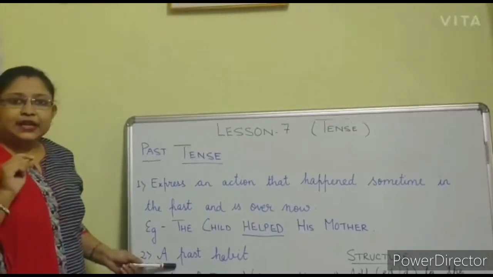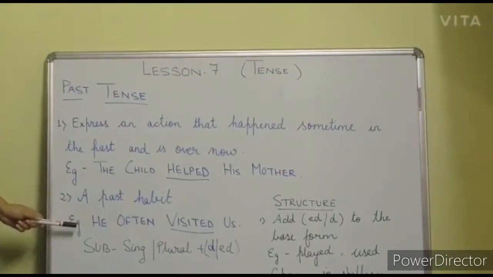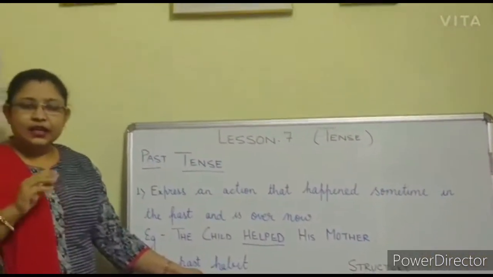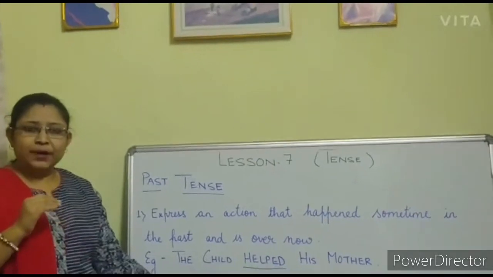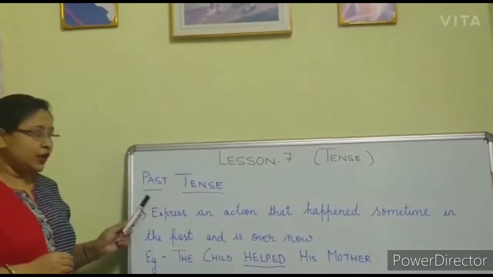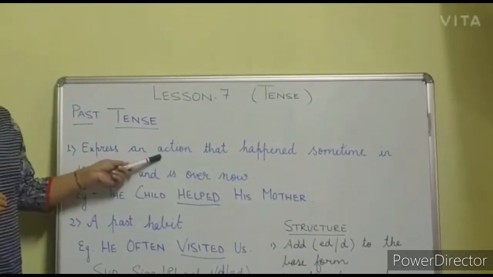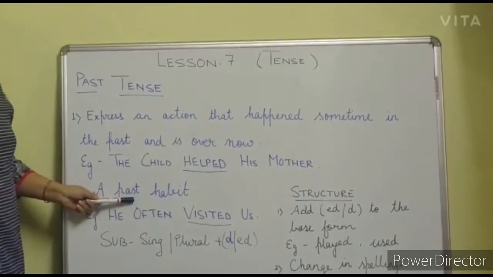Now the second place where we use the past tense is a past habit. Example, he often visited us. Here again the word visited is the past form and this shows the past tense. So 2 places where we use the past tense. The first one, it expresses an action that had already happened, and the second is a past habit.